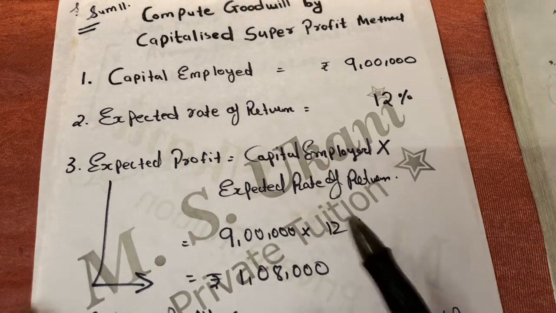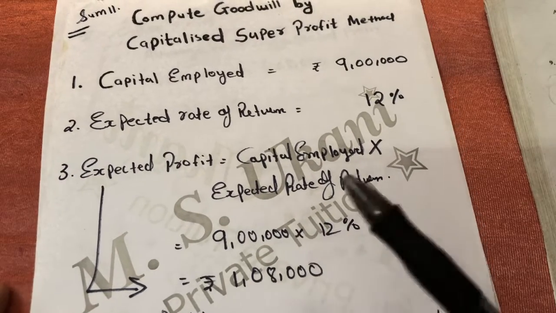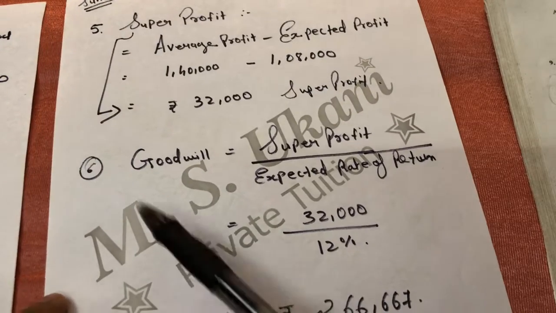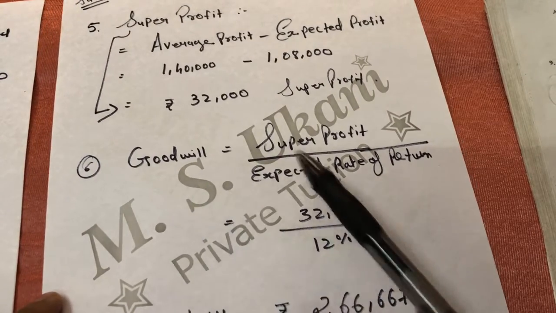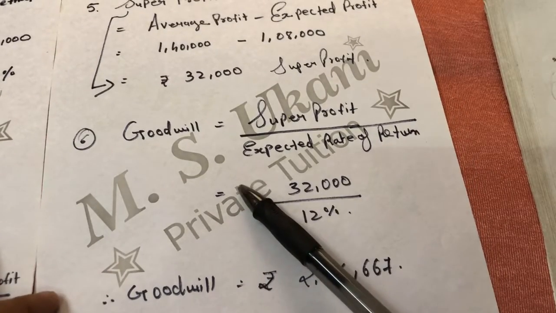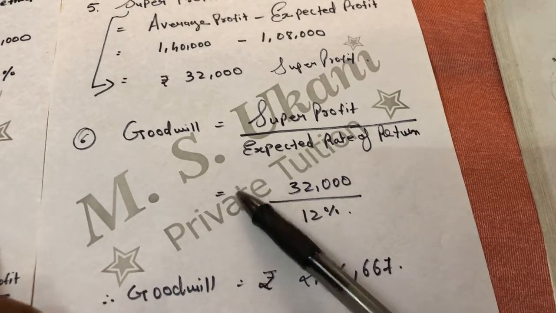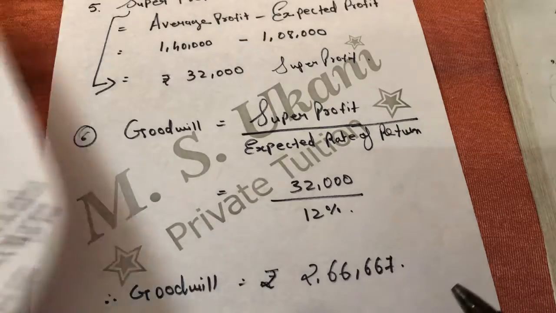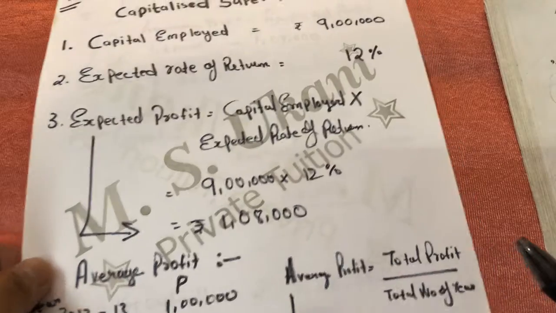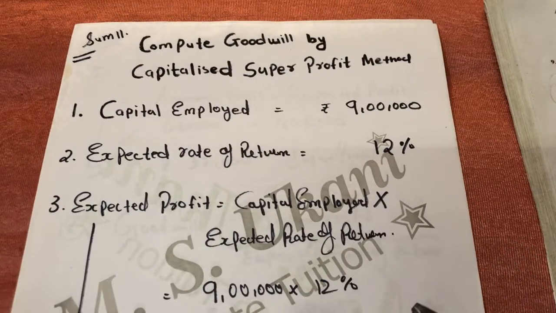All the first 5 steps are the same as super profit, but the 6th step, the goodwill formula, is the only difference. So you have to remember this goodwill formula for the capitalized super profit method. So we have calculated sum number 11, Chapter 3, Valuation of Goodwill, Part 1.